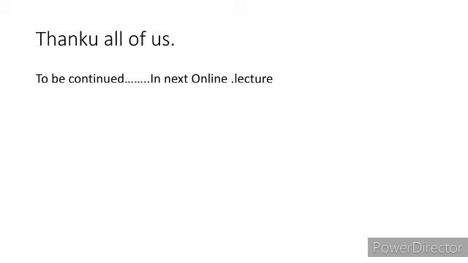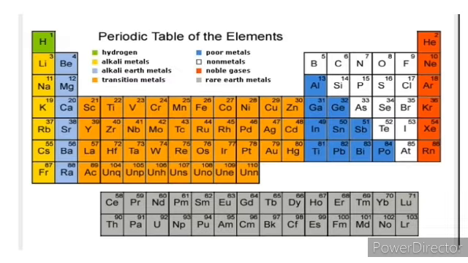So in the next lecture we have to study the classification of the modern periodic table into metals, non-metals, metalloids, trends in the modern periodic table, variation in the properties of the modern periodic table, and some questions based on that chapter.